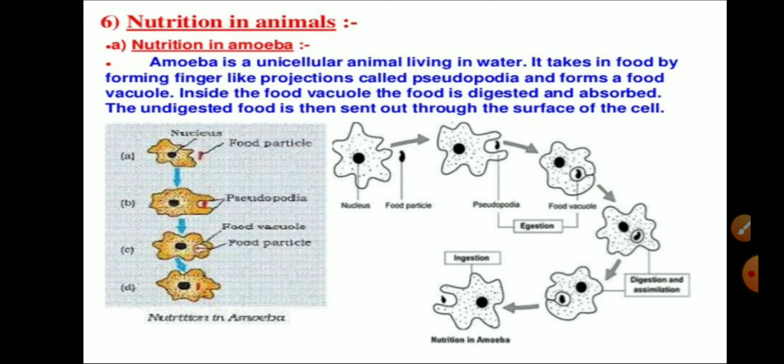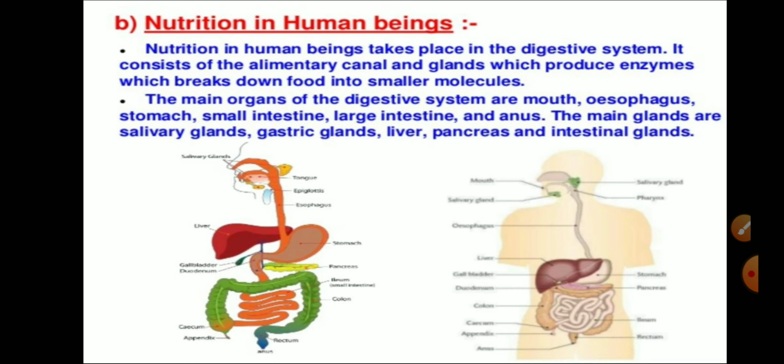In the case of nutrition in amoeba, the amoeba is a unicellular organism. It takes food with the help of pseudopodia, which are finger-like projections, or the cell extends to form pseudopodia by invagination, and it engulfs food in the form of a food vacuole. Inside the body, the food gets digested inside the vacuole, and the undigested food is thrown out again by the process of phagocytosis.